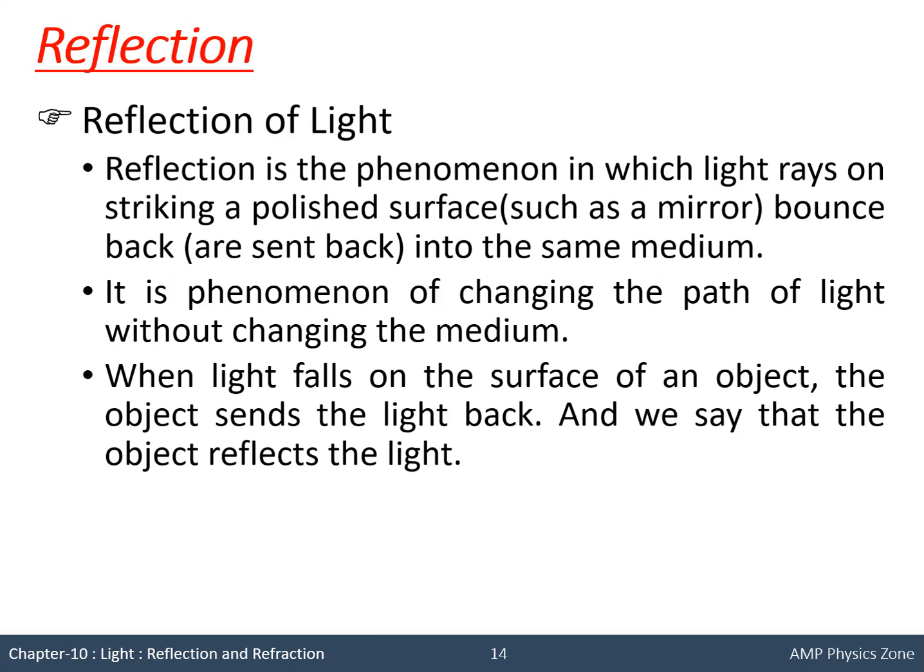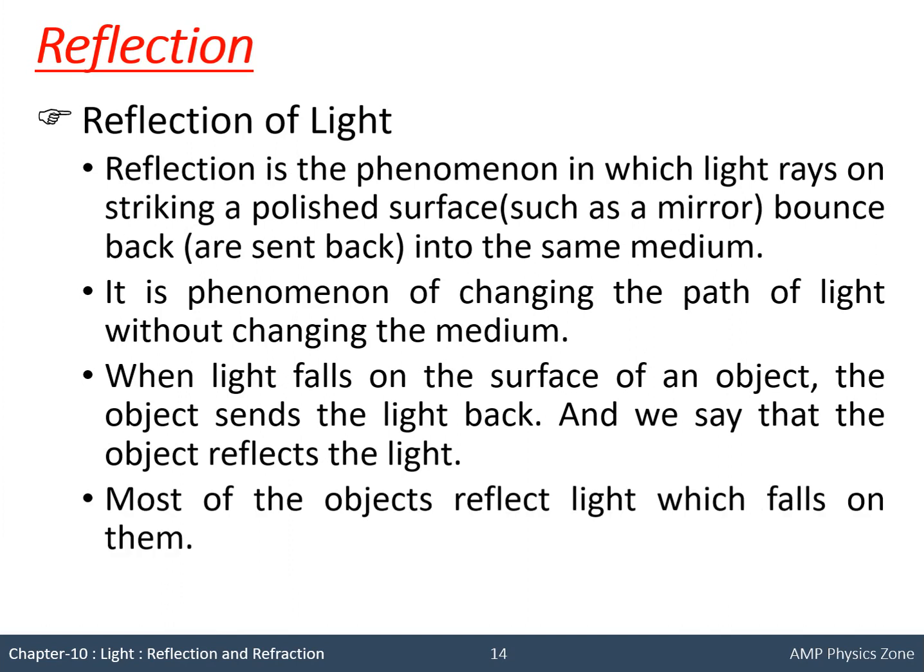When light falls on any object, the surface of the object will send back this light, and we say that the object reflects this light. Most objects reflect the light which falls on them. It will depend on the object. If it has a polished surface, then it will reflect more light in comparison with an unpolished surface. Or we can say if a shiny surface is there, then reflection will be more compared to a dull surface.